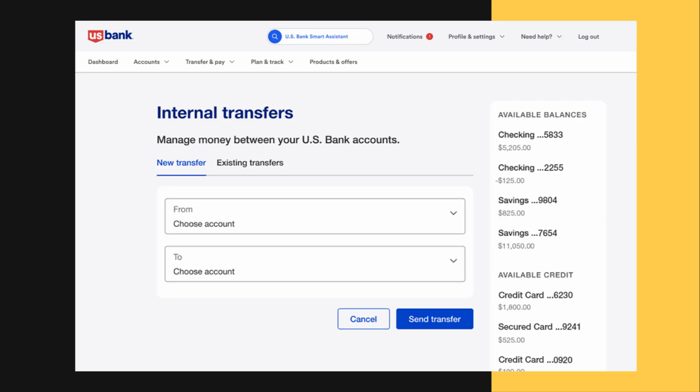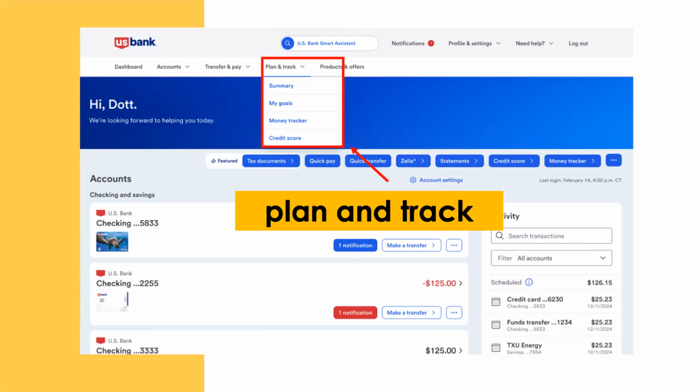To make a transfer, you choose the account you want to move money from and the account you want to move money to. Then, you enter the amount and click Send Transfer. Transfers are helpful when you need to manage your money easily without visiting a branch or writing a check. Plan and track features help customers manage budgets and monitor spending habits. These tools often include charts and summaries of expenses, making it easier to see where your money goes.